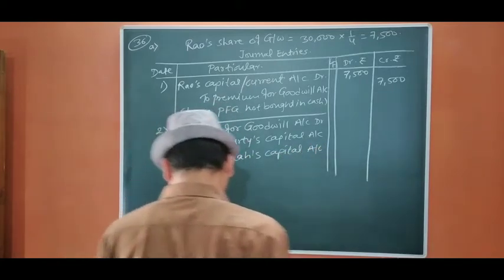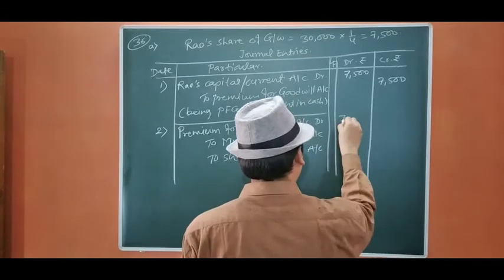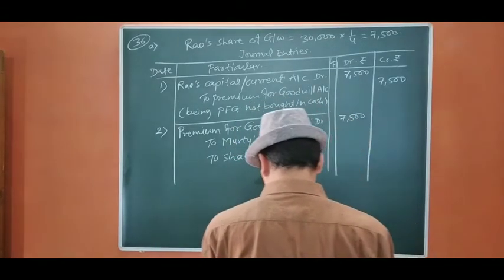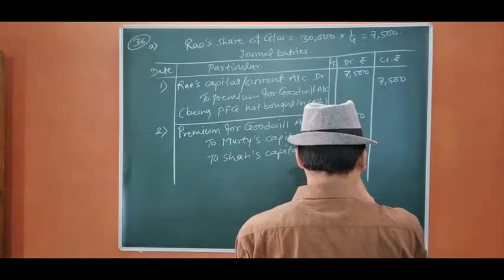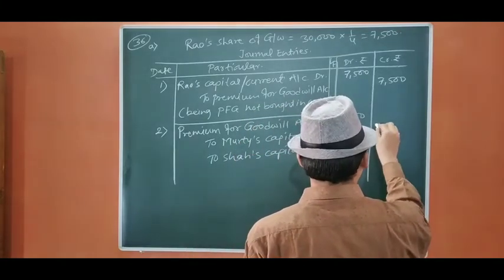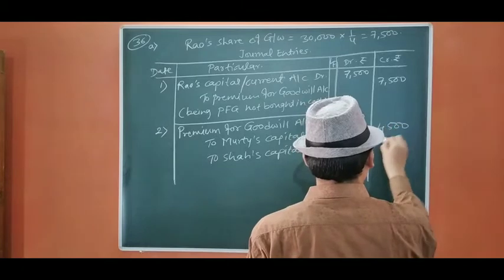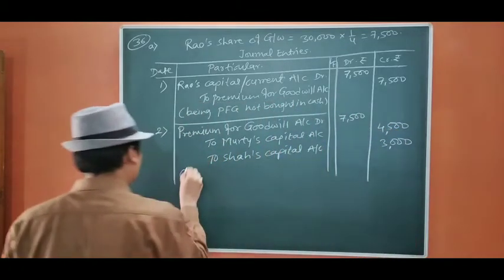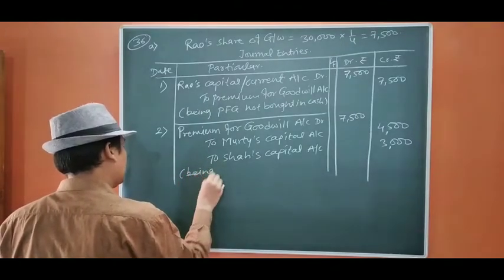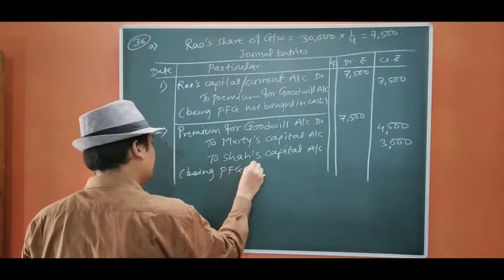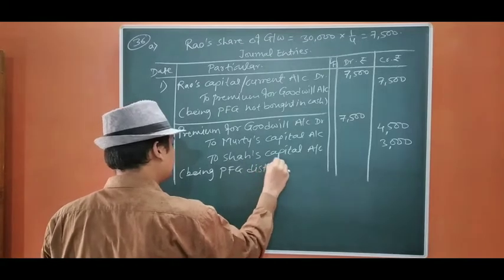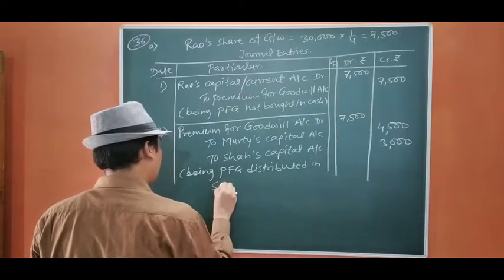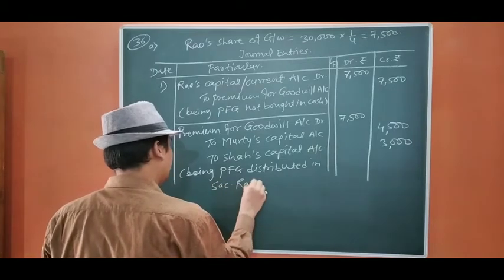Okay. Now the amount will be distributed in 3:2, that is the old ratio. So 15 5s are 75, 15 3s are 45, 15 2s are 30. Being PFG distributed in sacrificing ratio.